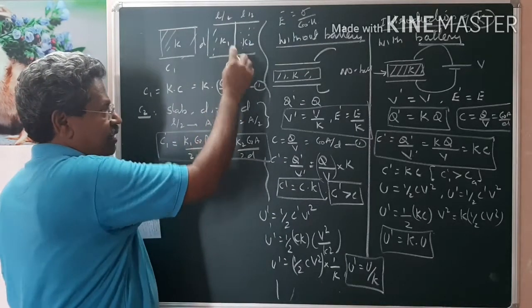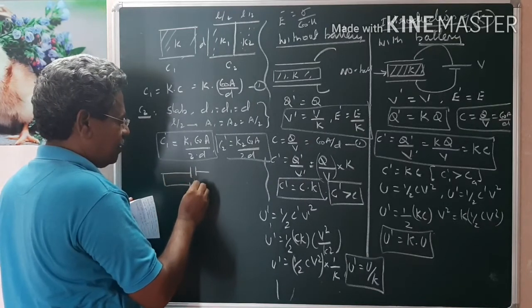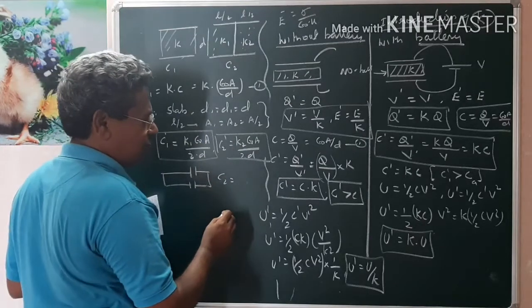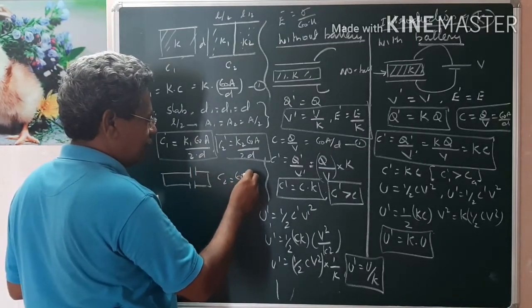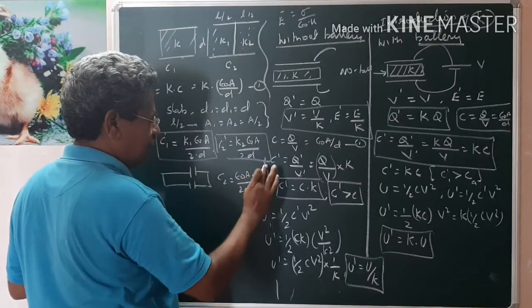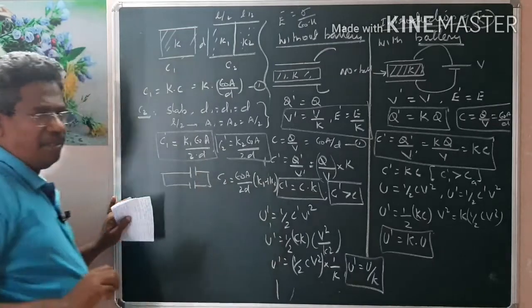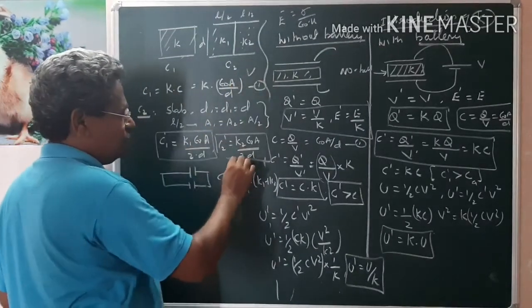And since D is the same, these two capacitors are assumed to be in parallel. Therefore C2 is the combination of these two. Epsilon A by 2D is a constant, and the only variable is K1 plus K2. I think you understood. So this is C1 and this is C2.